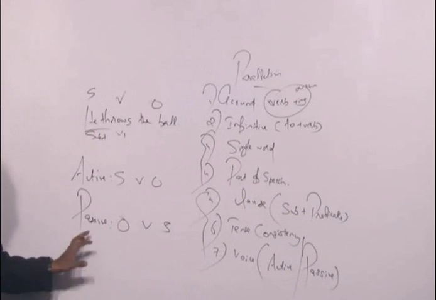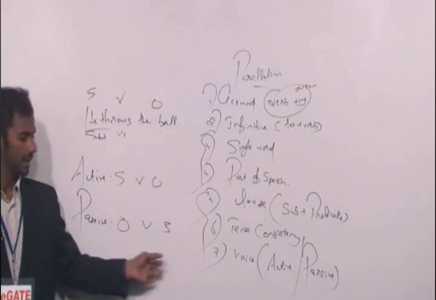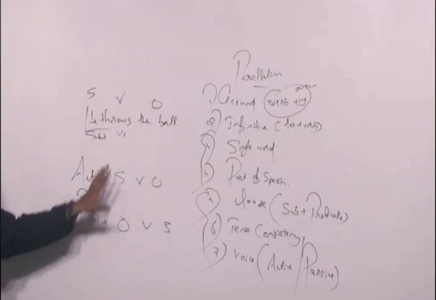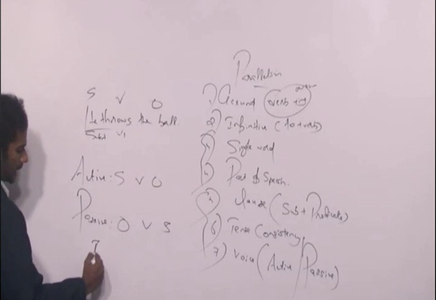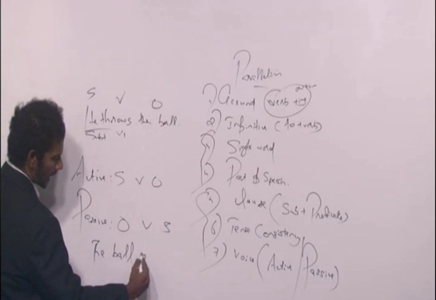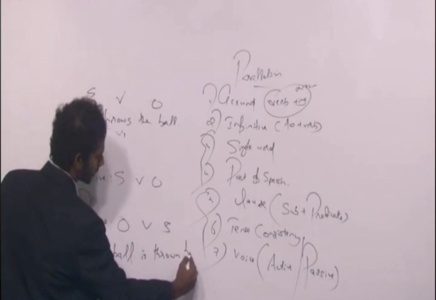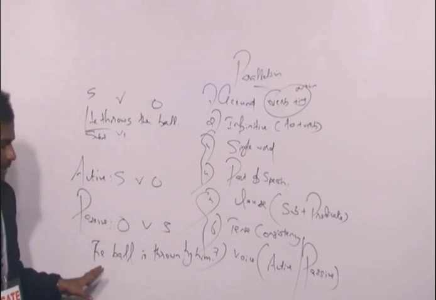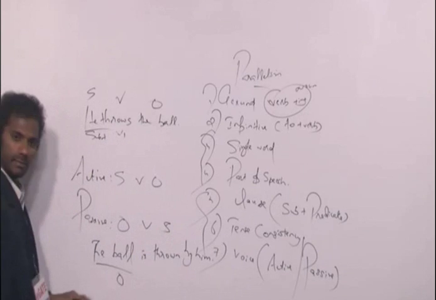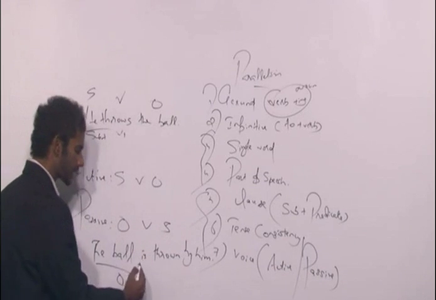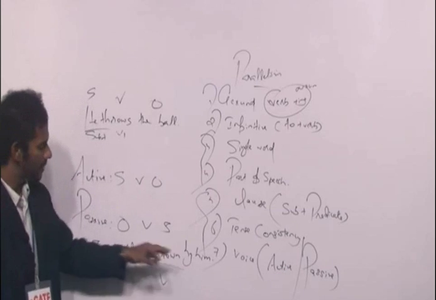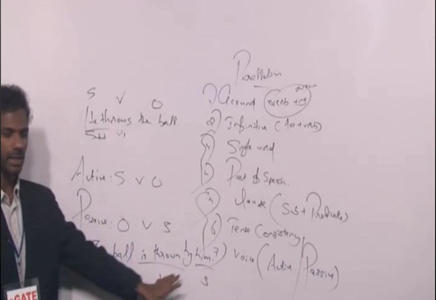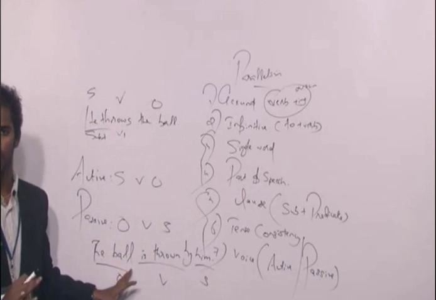Clear? Passive voice order is object, verb, subject. Object must come first. What is the object out here? The ball is the object. So this sentence in the passive voice becomes, the ball is thrown by him. The ball is thrown by him. The object is ball, comes first. Verb is thrown, comes second. Subject is him, comes third. So this sentence is in the order object, verb, subject. So I can say this sentence is in the passive voice.